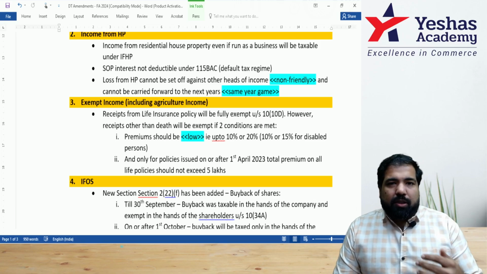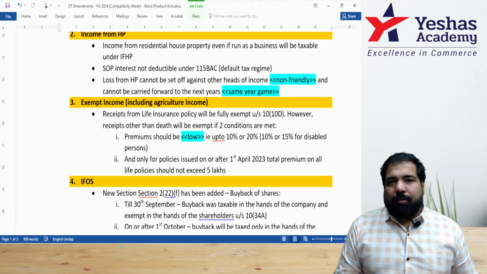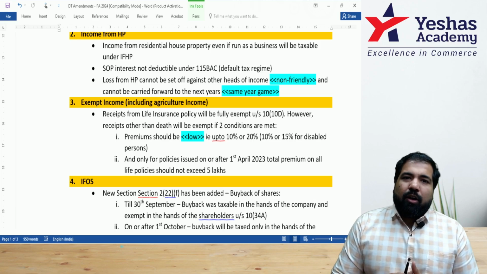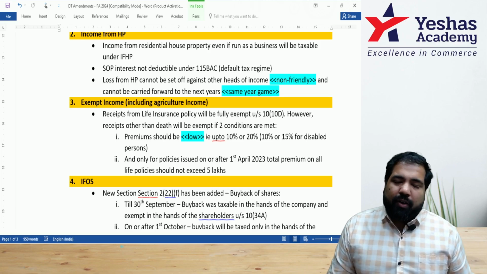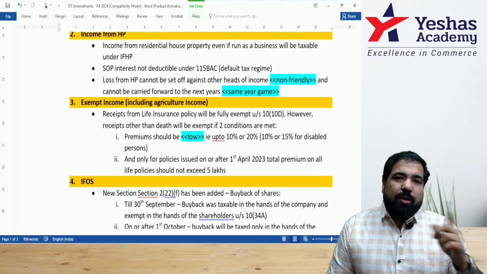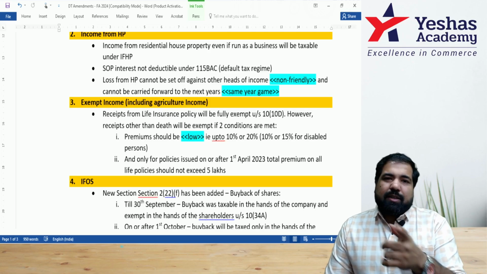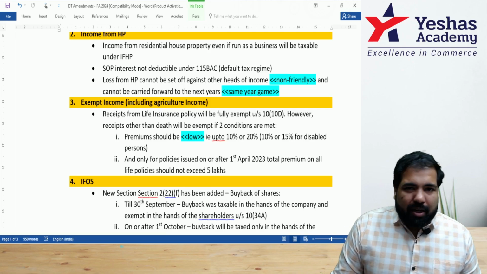But what if it's my business to rent out house property? Example, in Bangalore, Mumbai, Delhi, etc. I have dozens of houses I've given on rent, and I earn rental income. I used to be a businessman in that case, and I was taxed under PGBP. But that has undergone a change now.